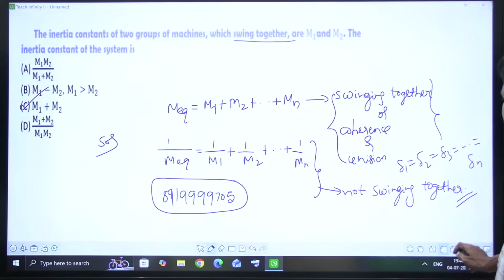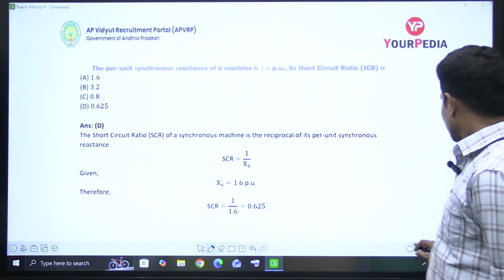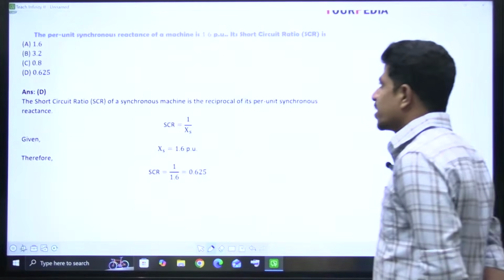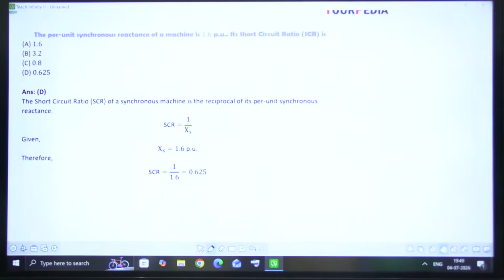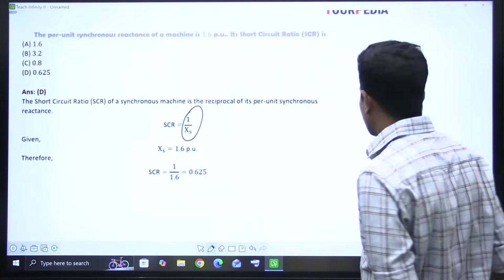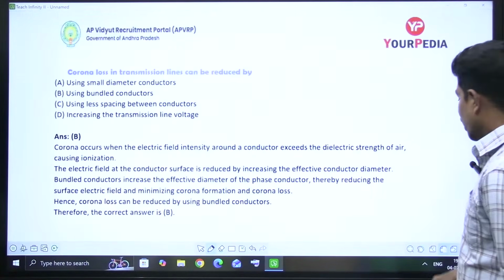Okay. Yeah, so this is a straightforward question, a previous year question. Okay, the per unit synchronous reactance of a machine is 1.6. It's a short circuit ratio. Short circuit ratio is 1 by reactance. That's all. Okay, that is a waste of time question. I'm not solving it, right?